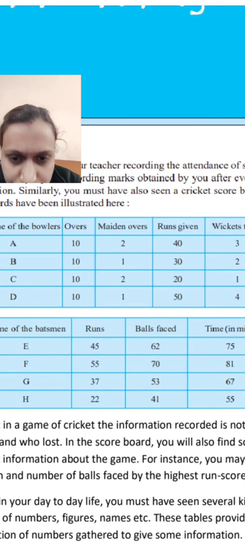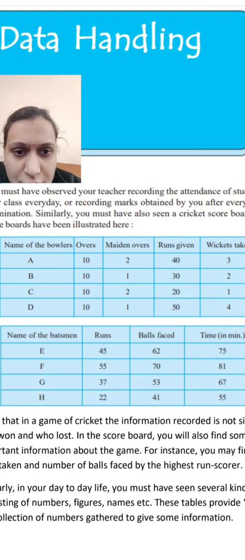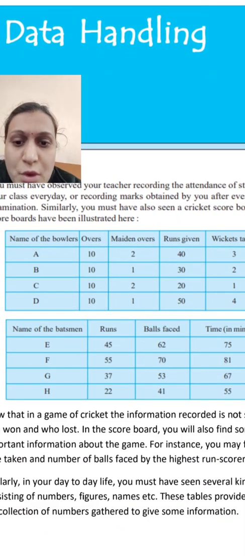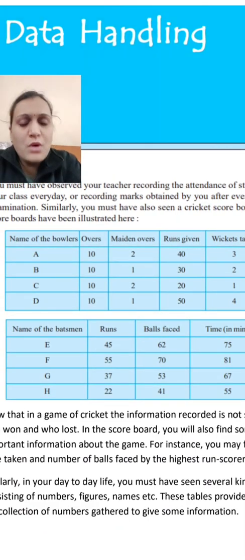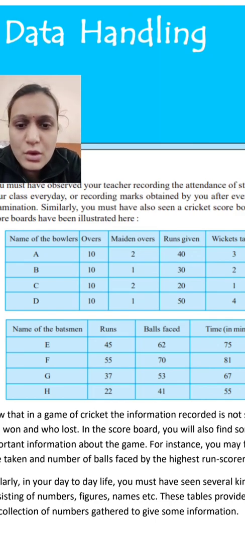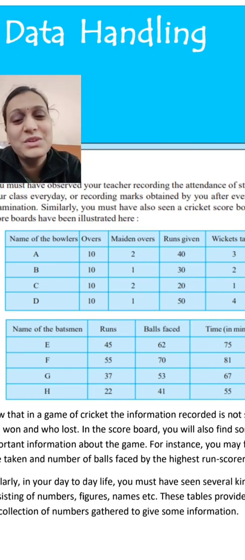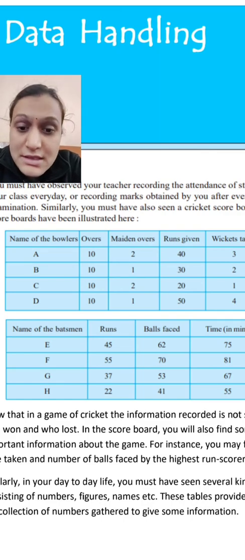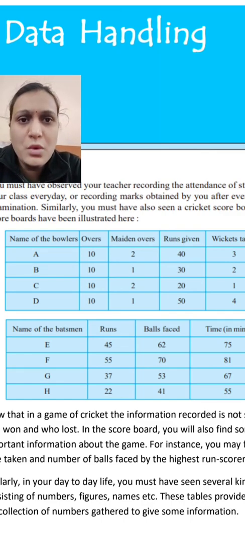From the table you know that in a game of cricket, information records are not simply about who won and who lost. You have all seen a cricket match; they don't take a notebook and pen. For records we are using data handling, and it is not easy to record the score, that is, who is winning and who is not.